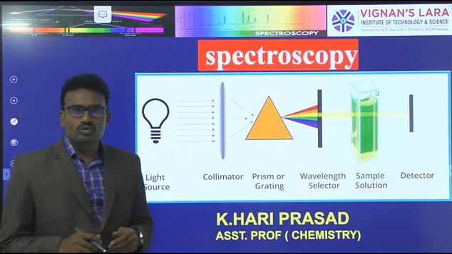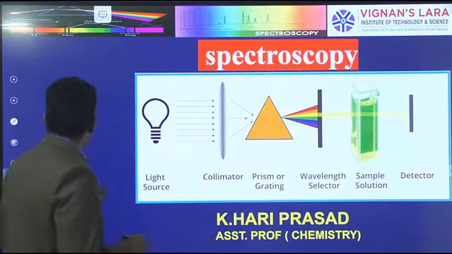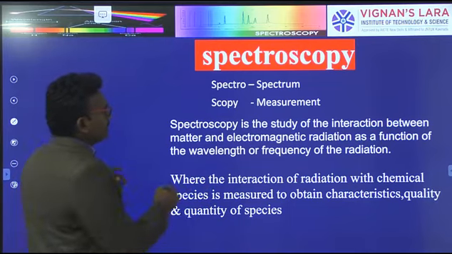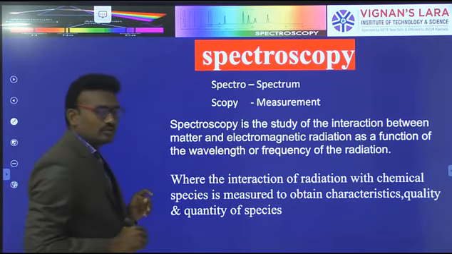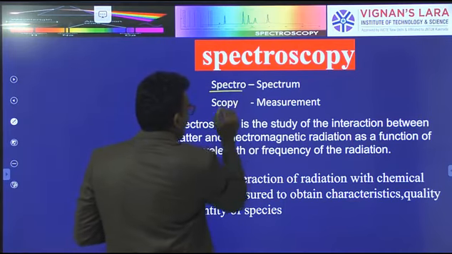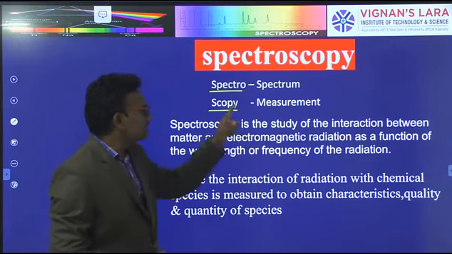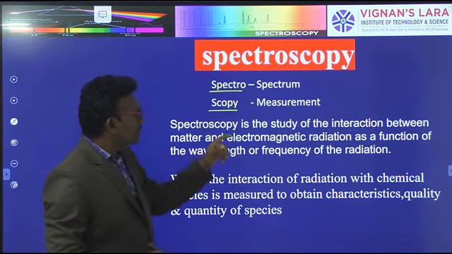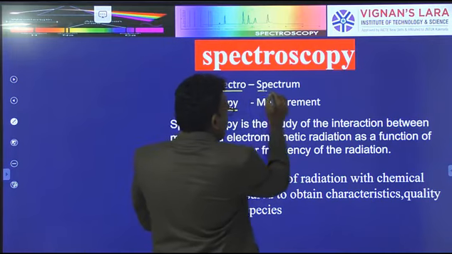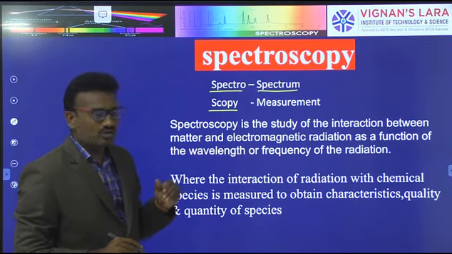Today we discussed the spectroscopy chapter, where spectroscopy is the combination of two words, that is spectro and scopy. Spectro means spectrum, scopy means measurement. Where spectrum means determination of the substance, to find out the spectrum.